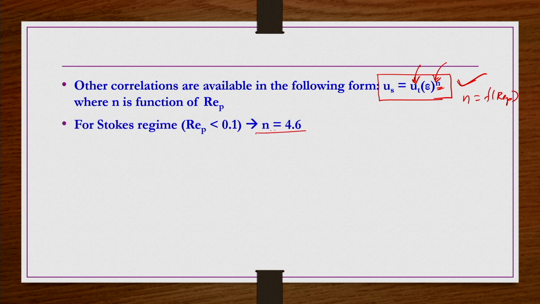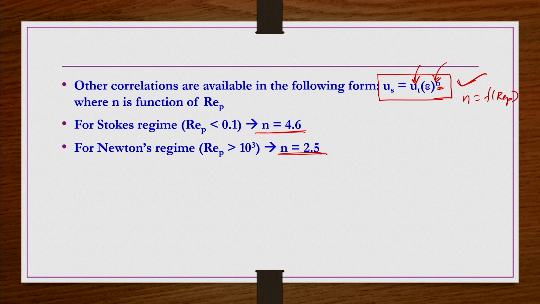For the Stokes regime it is in general 4.6. This is based on experimental observations by some researchers. There is no derivation for this. And for the Newton's regime, though it is very rare, sometimes separation of the phases is required, like mineral washings, as I mentioned.